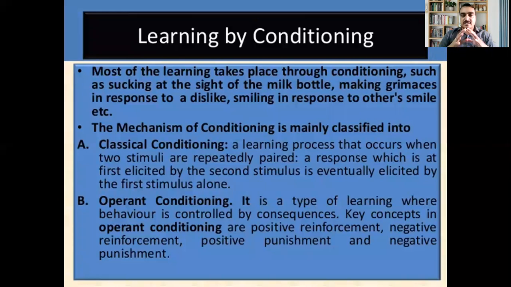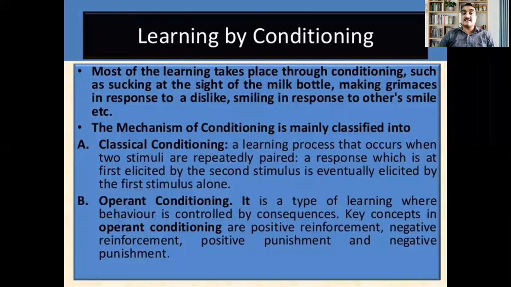Based on the nature of conditioning, psychologists' theories were categorized into two important subsegments: one is classical conditioning and the second is operant conditioning. Based on the nature of conditioning, that is, how we adjust, the conditioning learning styles are categorized into these two segments. What they are and how important they are, let's see.